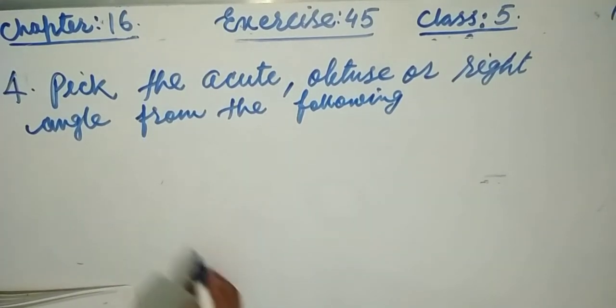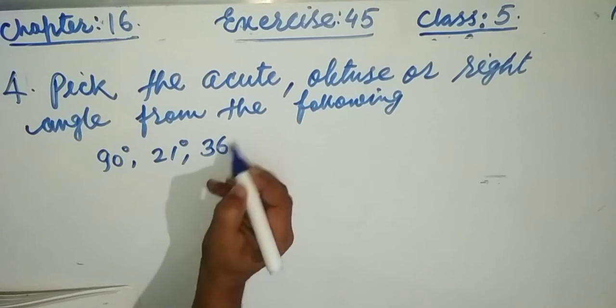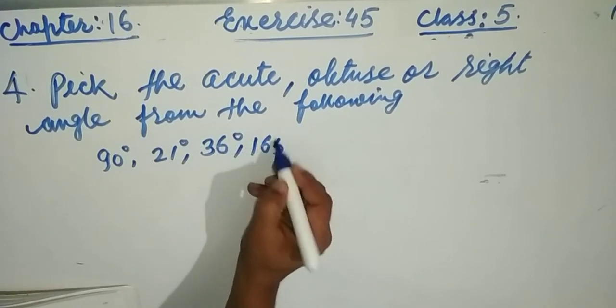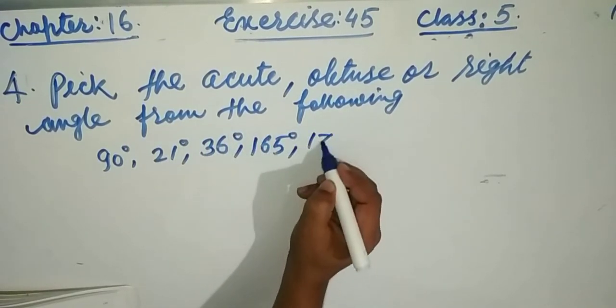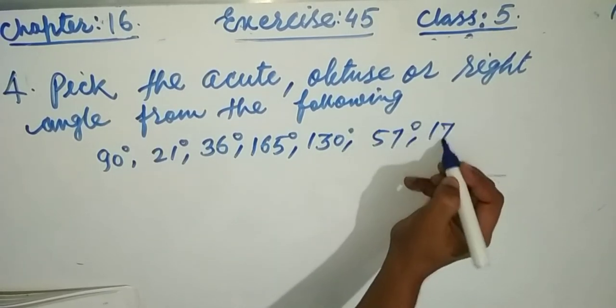Here 90 degrees is given, 21 degrees, 36 degrees, 165, 130, 57, and 170 degrees are given.